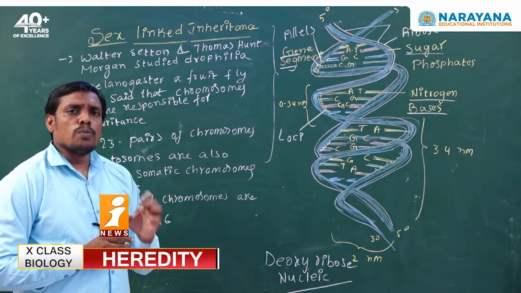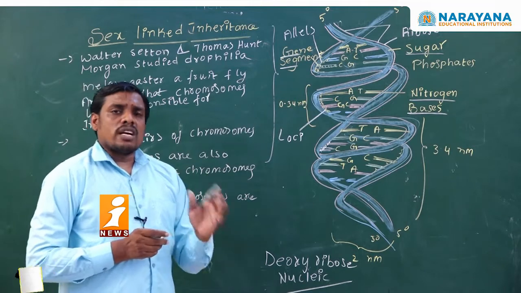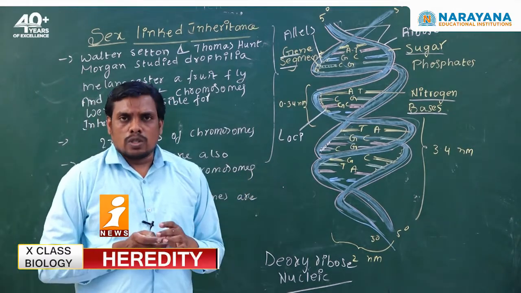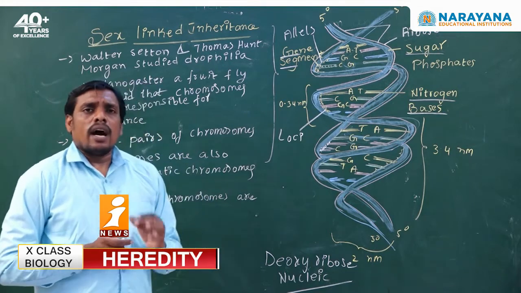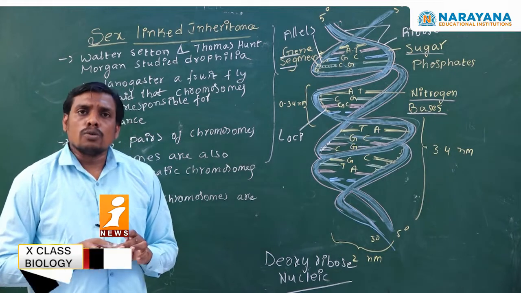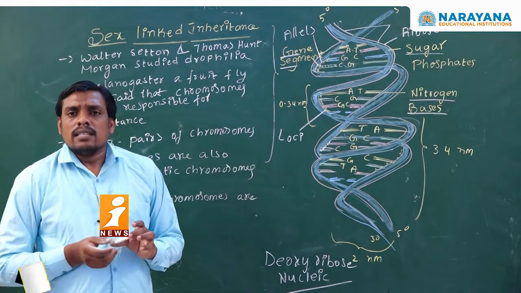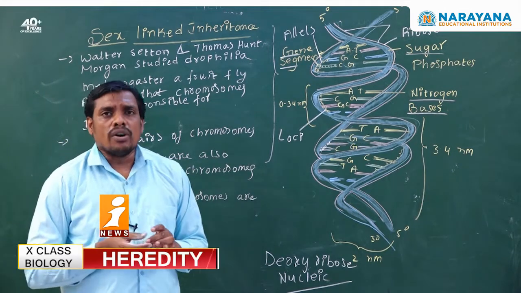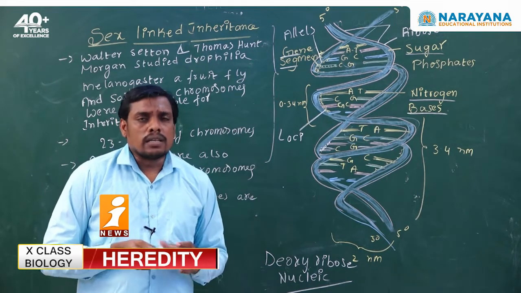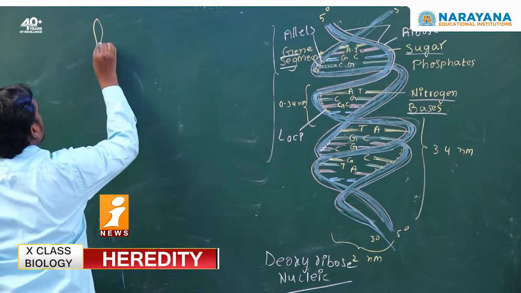So, from each strand of chromosome, one strand of DNA generally comes out. So, let us see the hypothesis of Walter Sutton and also Thomas Hunt Morgan during the hypothesis of sex-linked inheritance or chromosomal theory of inheritance.